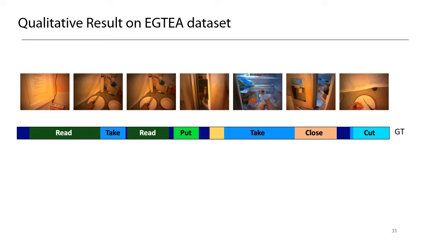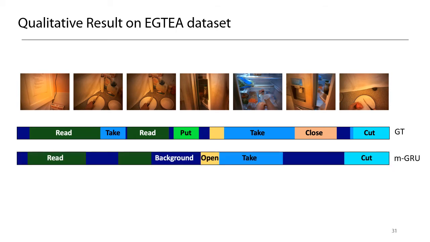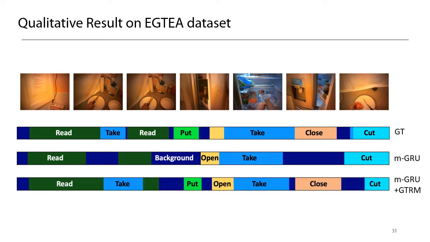The closing action is observed only briefly with rapid head motion, and as a result, the action is not detected with the baseline model. On the other hand, because of the preceding actions of opening the fridge and taking tomato, our method successfully detects and segments the closing action.